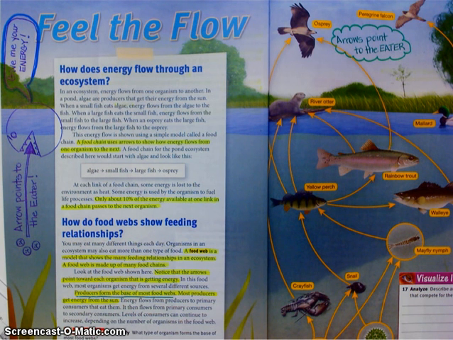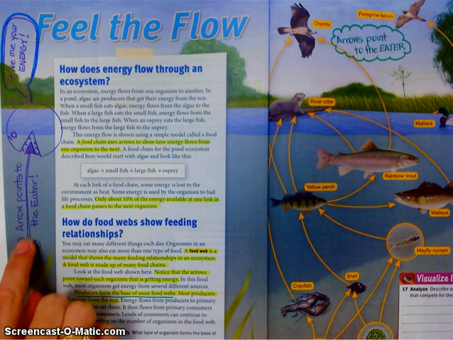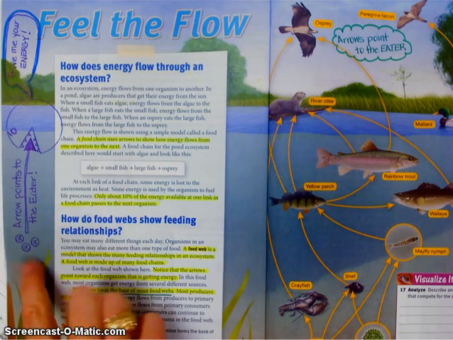If you look, there is a little drawing that I did on the side of page 502. It's not the best drawing in the world, but hopefully it'll help you get the point. When you start reading a food web, please understand that the arrow always points to the eater. It always points to the organism that is doing the eating. Okay, so I don't know, these poor little guys are being eaten by this big guy. Okay, so the arrow points to where the energy is going, to who is doing the eating. So this guy is eating these guys.